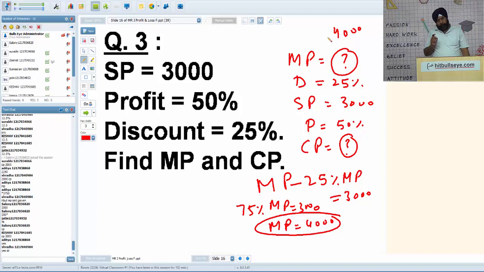The basis, the very basic topic. You should remember only two things. Profit and loss percentages are always calculated on cost price, and discount is always on the mark price. If you are cautious about these two things, you will never get a wrong answer. Okay, we proceed to the next question.